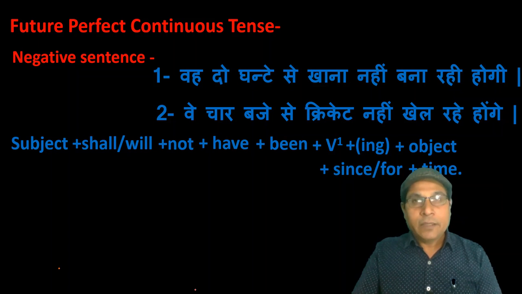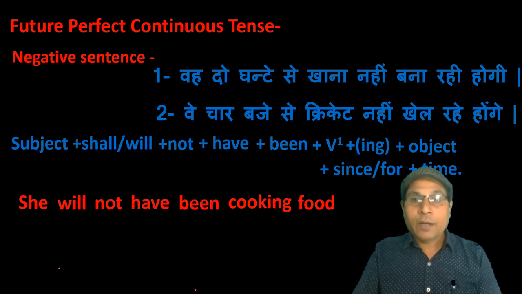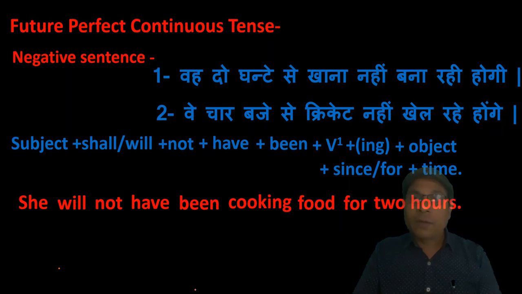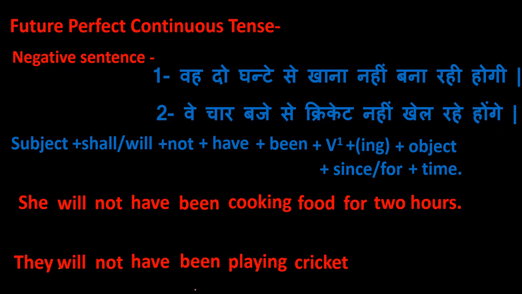Let us translate these sentences according to the rule. She will not have been cooking food for 2 hours. वे 4 बजे से क्रिकेट नहीं खेल रहे होंगे. They will not have been playing cricket since 4 o'clock.